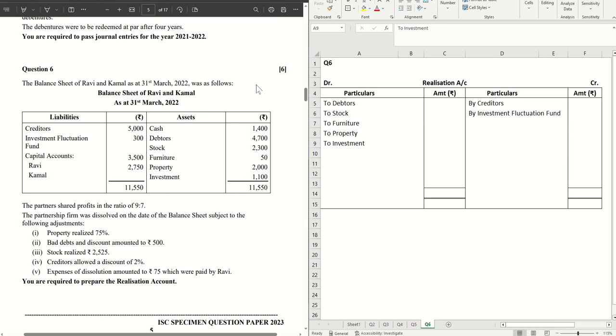In this one, we are going to solve question number 6 from the ISC Specimen Question Paper 2023.